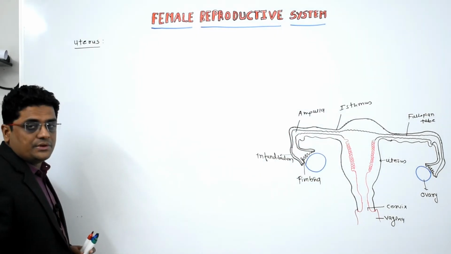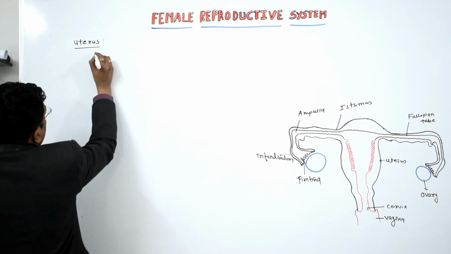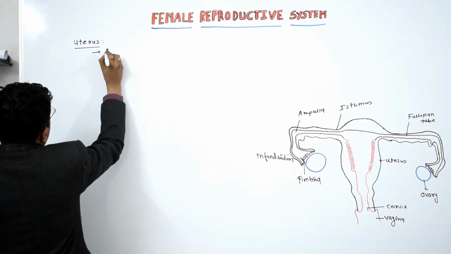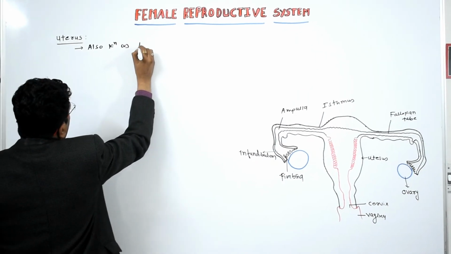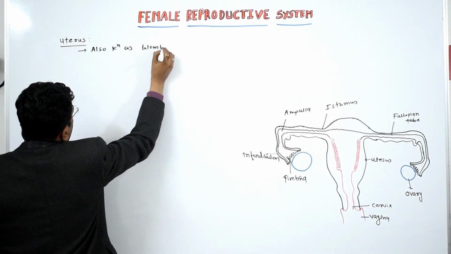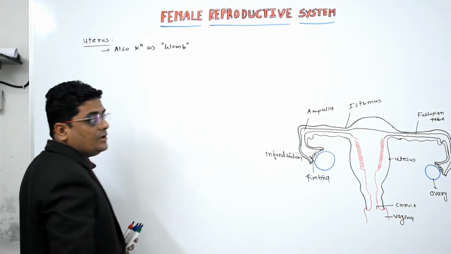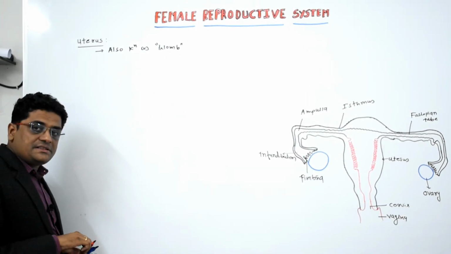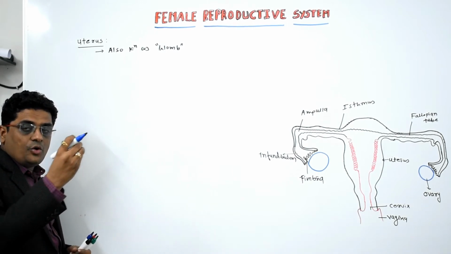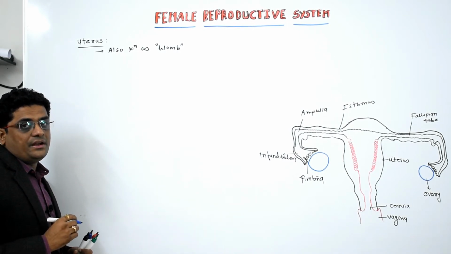Let's look at the uterus. The uterus is also known as the womb. And where is the uterus located? The uterus is located between the ovary and the urinary bladder.